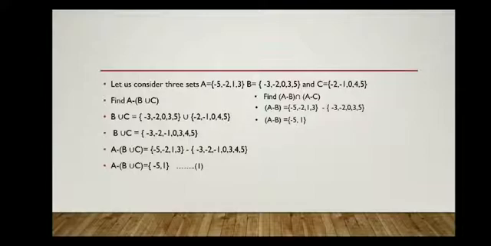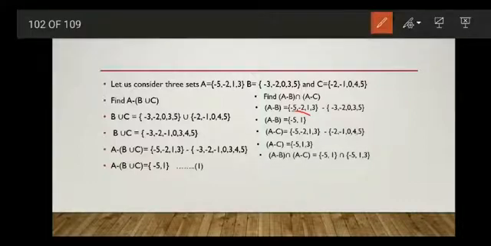Okay. Now find A difference C. When you find A difference C, it will be {-5, 1, 3}, because minus 2 is there in A as well as C. So A difference C will be equal to {-5, 1, 3}. Now we have to find A difference B intersection A difference C. That is this set intersection this set.